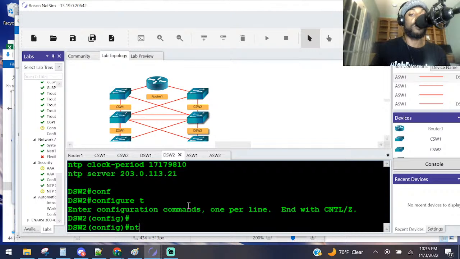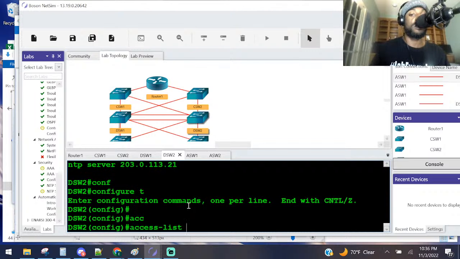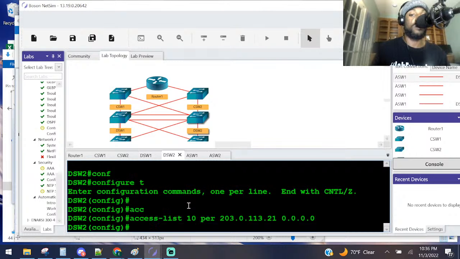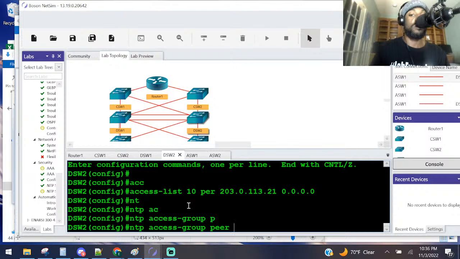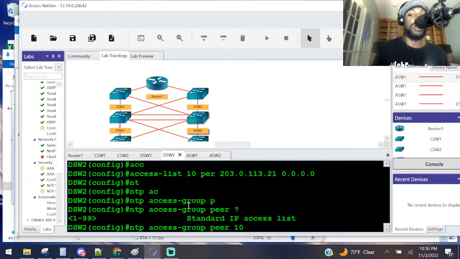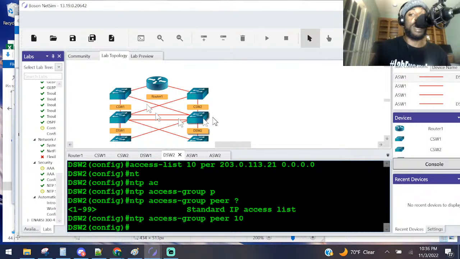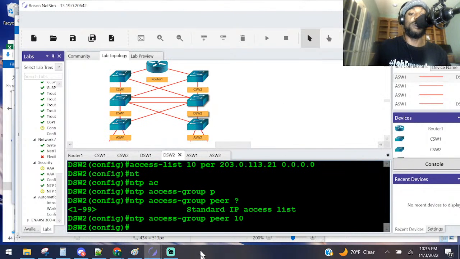NTP. I'm sorry, access control list 10 permit 203.0.113.21. Match every octet with that wildcard bits. NTP access group peer, that was 10, reference number 10. Do the same thing. They're basically going to have us do the same thing on these guys right here.